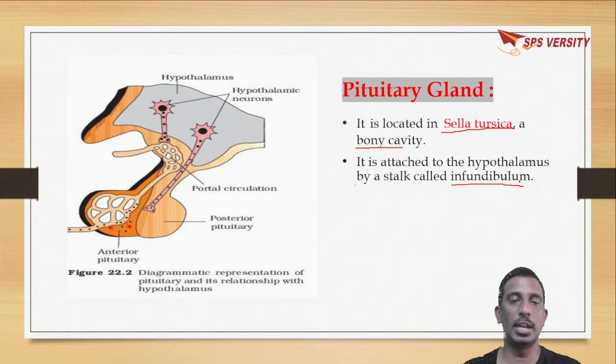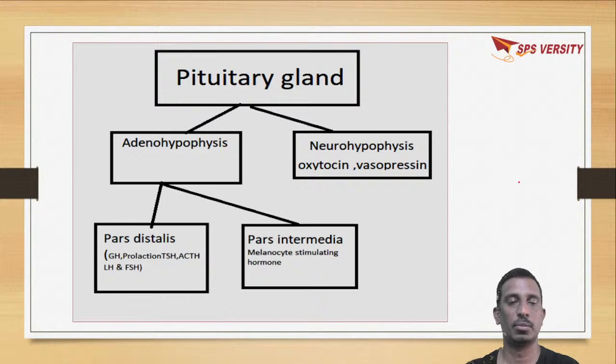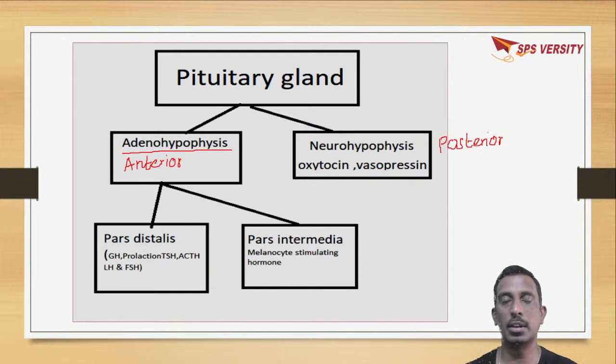In the pituitary gland there are two parts: the anterior pituitary, called adenohypophysis, and the posterior pituitary, called neurohypophysis.